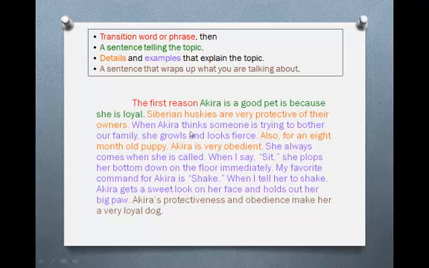Mrs. Shaw wrote here that when Akira thinks someone's trying to bother our family, she growls and looks fierce. That's an example that lets us know or shows us that Akira is protective. Here she also writes a few sentences talking about Akira learning to sit and shake. Those are some great examples that really capture your audience and help your audience to picture Akira in their mind. And then at the very end, did you notice the sentence that wraps up what she's talking about?